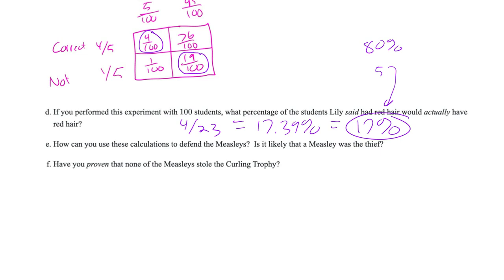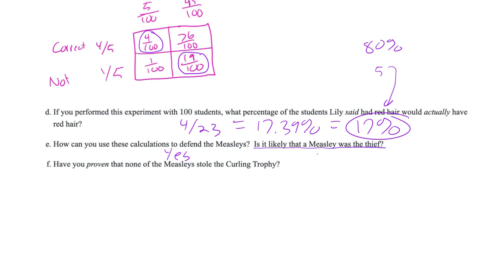So can you use these calculations to defend your friend? Is it likely that Measley was the thief? Yes, you can definitely use these to defend your friend, because you can say that, hey, only 17% of the time is she correct. Is it likely that Measley